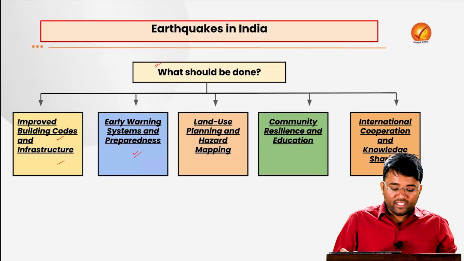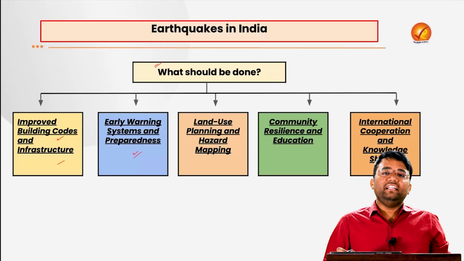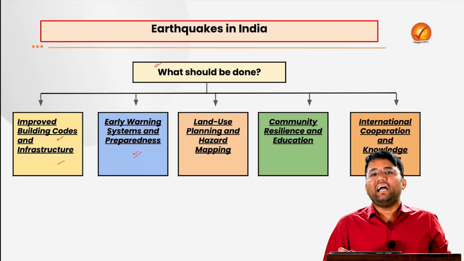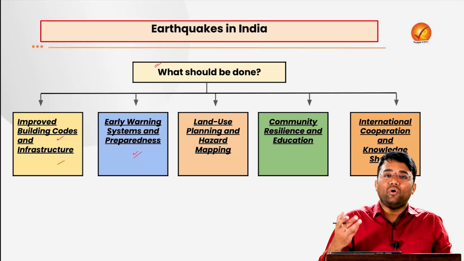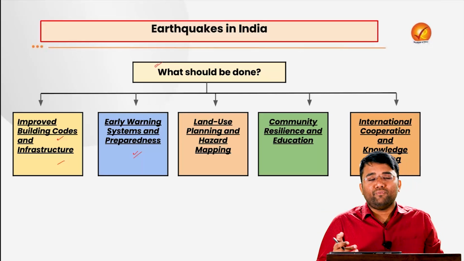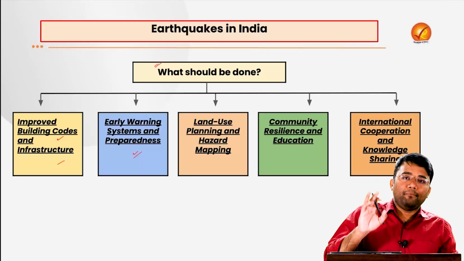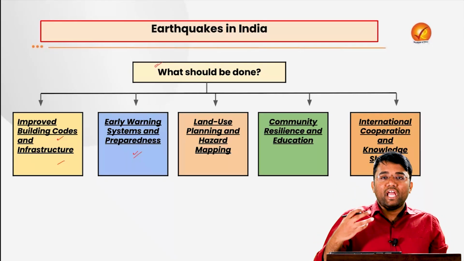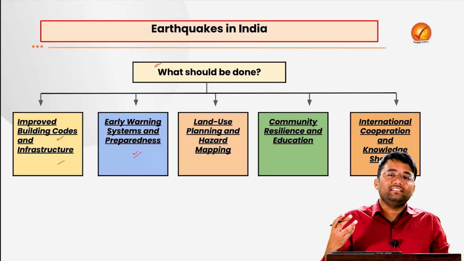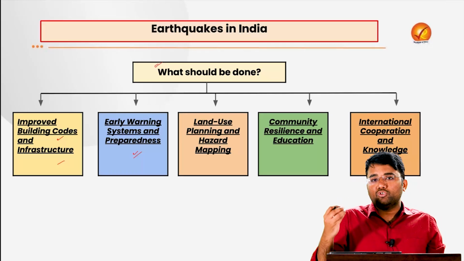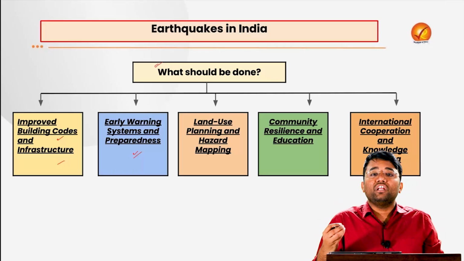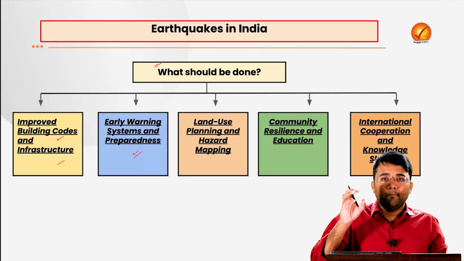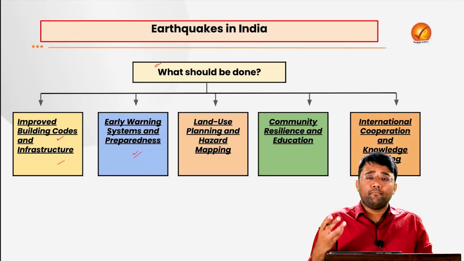Also, for early warning systems and preparedness, India needs to invest more in research and development technologies, so that we can get an idea about possible tremors or earthquakes that may come in future. For example, Japan has taken a significant leap in this direction. They have developed strong technologies that give them an idea about possible earthquakes in future, which leads to proper mitigation as well as adaptation measures in a time-bound manner.